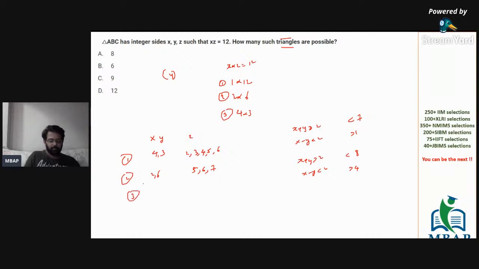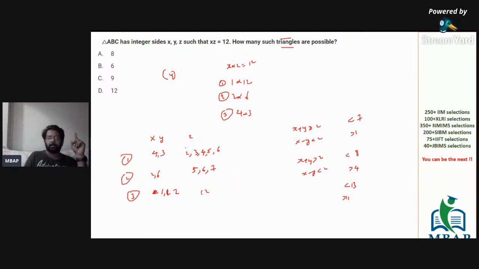And let's see the third set. The third set says where the values are 1 comma 12. So 1 plus 12, I repeat, 1 plus 12 is 13. So we are looking at a set of values which is less than 13. And 12 minus 1 is 11. So we are looking at a value which is more than 11. Between 11 and 13, there's only one value possible, which is 12. And these are the only combinations of numbers which are possible for us, very easily, very beautifully, on the basis of only two properties. Very well, we are in a shape to solve all the questions really well.